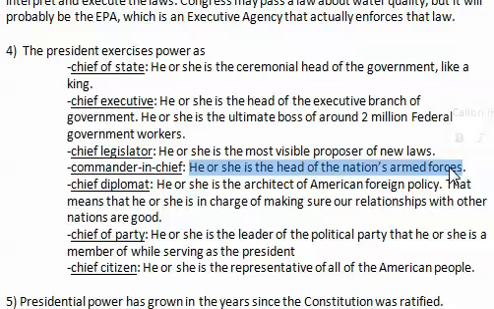Earlier we learned how Congress is the only branch that has the power to declare war. However, what we've had happen since World War II is the president, because he's in charge of the military, will just launch a military strike. Sometimes with the permission of Congress, sometimes not exactly with the permission of Congress, but he is in charge of the armed forces, so he has the ability to do that.